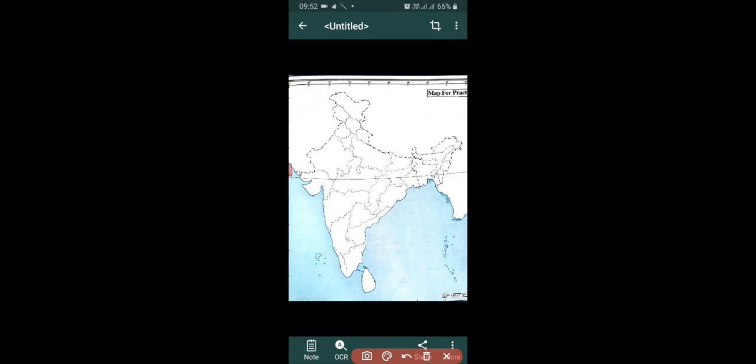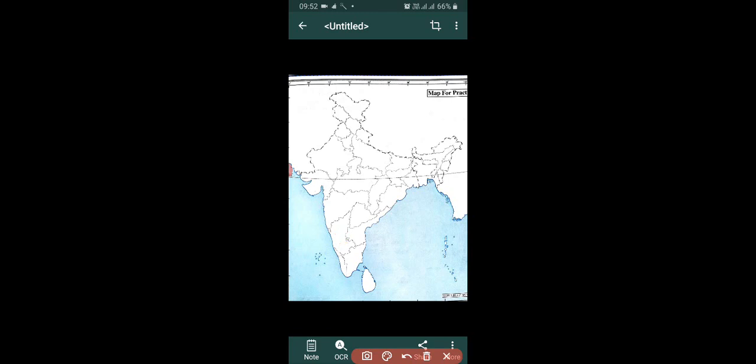Now the next one is Maharashtra. This state is Maharashtra and its capital is Mumbai. And this one is Karnataka. Karnataka and its capital is Bengaluru.